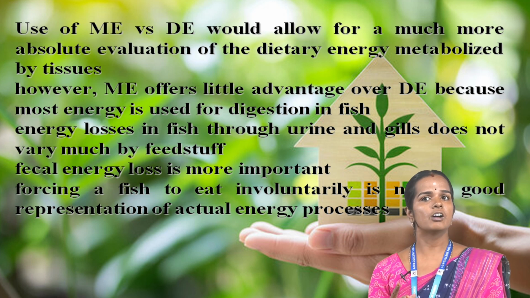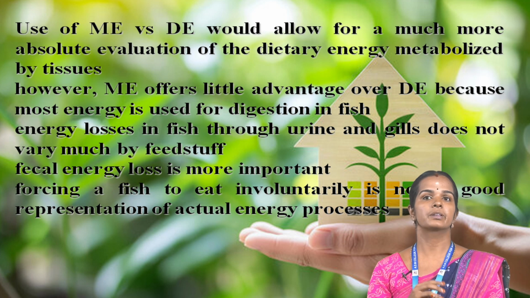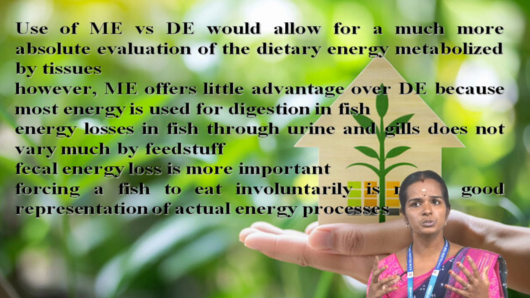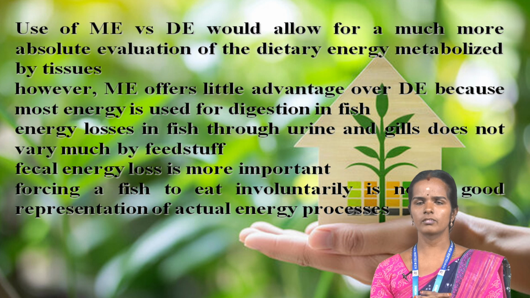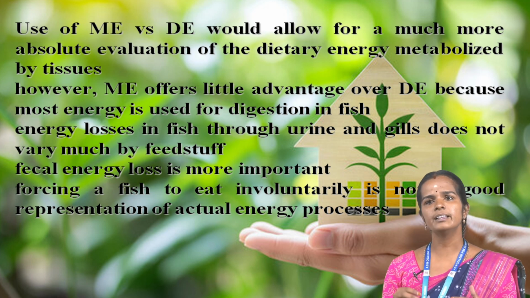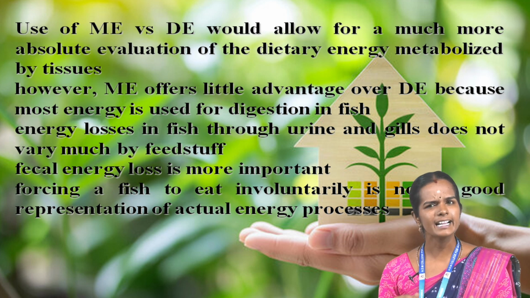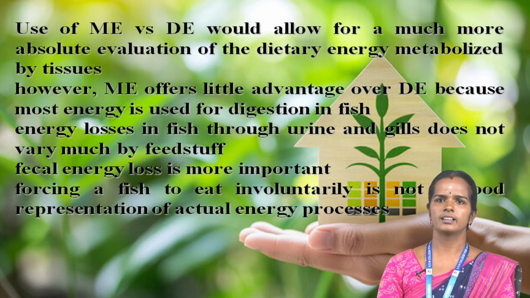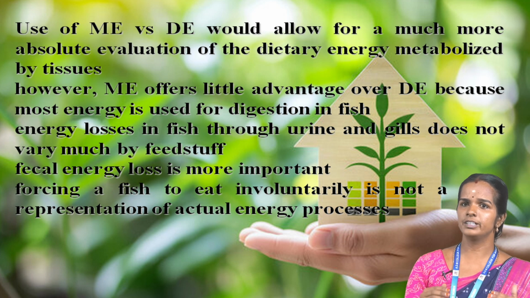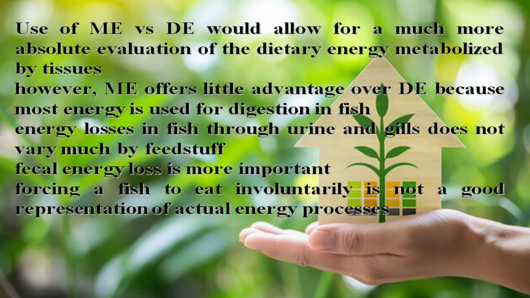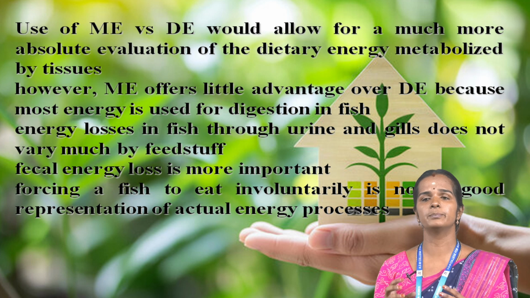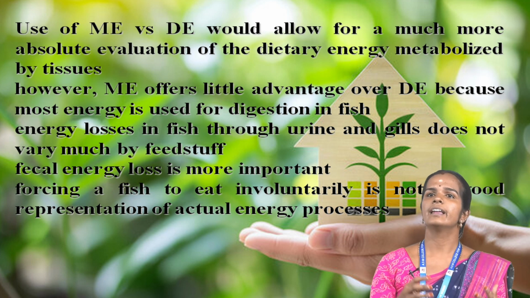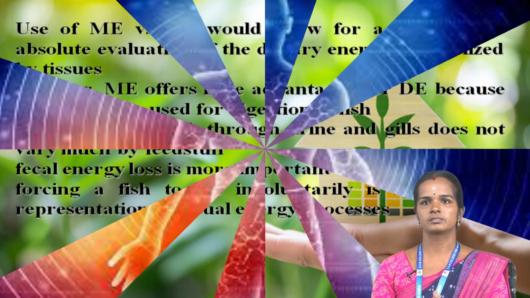However, ME offers little advantage over DE because most energy is used for digestion in fish. Energy losses in fish through urine and gill do not vary much by feed. Fecal energy loss is of more importance, and causing a fish to eat involuntarily is not a good representation of actual energy use. This is the energy partition for rainbow trout. This is the energy balance in fish.